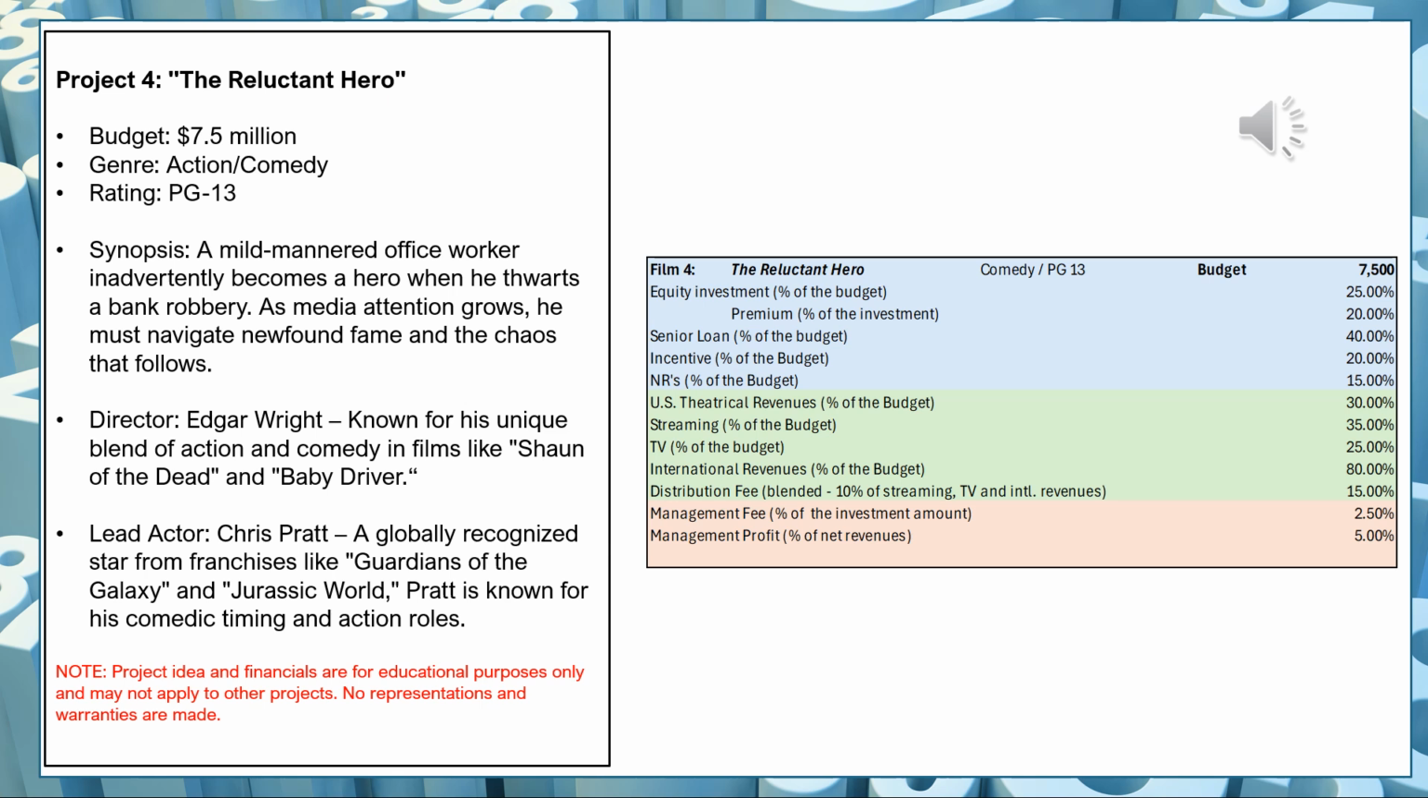Theatrical is going to be 30% of the budget. That's my estimate. Streaming, 35%. TV, 25%. And international, 80%. The distribution fee that I believe I can generate here would be 15%. The management and management profit we're going to deal with in the summary sheet.